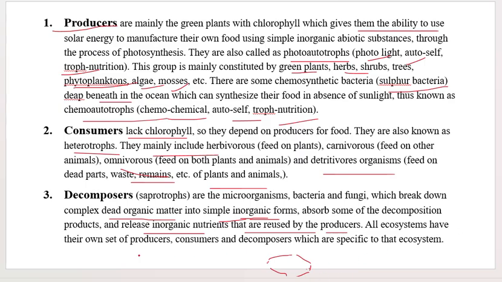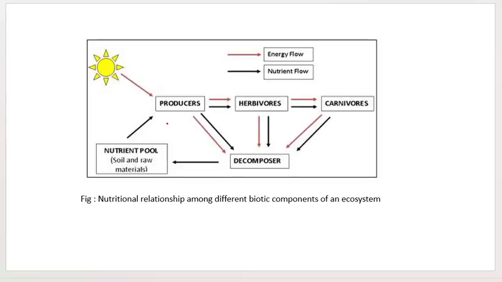Okay, all ecosystems have their own set of producers, consumers, and decomposers, which are specific to that ecosystem. This is the nutritional relationship among different biotic components of an ecosystem. From the sun, the producer will obtain energy.